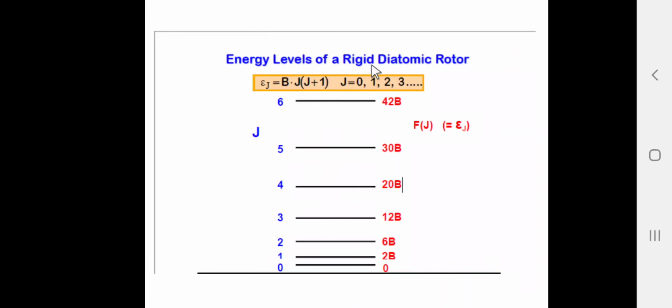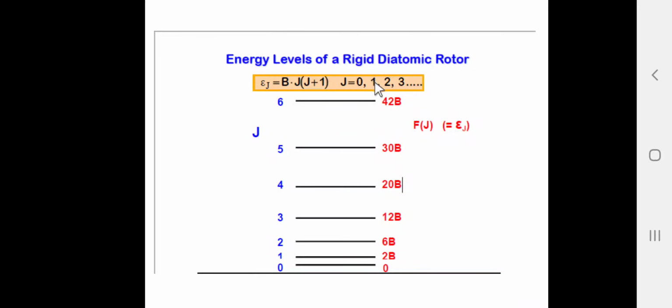Here, the energy level for the rigid diatomic molecule is given by the expression epsilon J is equal to B J into J plus 1, where J is equal to 0, 1, 2, 3, 4. Let us substitute J is equal to 0 here. So 0 plus 1, that is 1, into 0 we get 0. So when J is equal to 0, the value of the energy in terms of centimeter inverse is equal to 0.